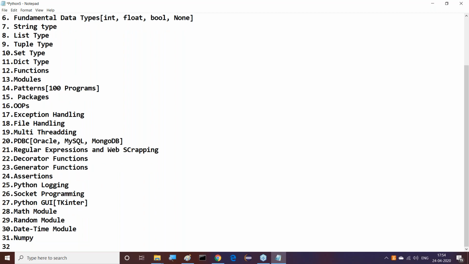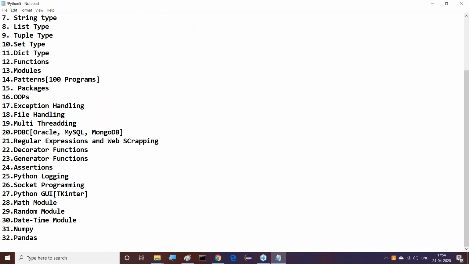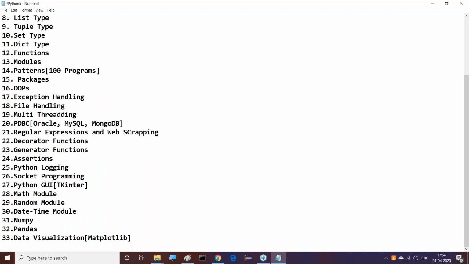And the 32nd one is pandas, which we are going to observe. The next one, the 33rd, is data visualization, matplotlib. The data visualization part will be covered with matplotlib. This is the total syllabus that I'm going to cover. I just listed the topic names here to remember them.